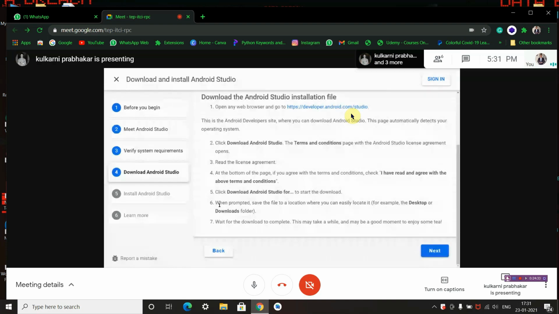When prompted, save the file to a location where you can easily locate it, for example desktop or downloads folder. Wait for the download to complete. This may take a while, maybe 10 or 15 minutes. Till then you can go and have some tea.